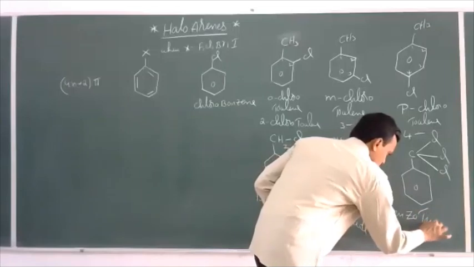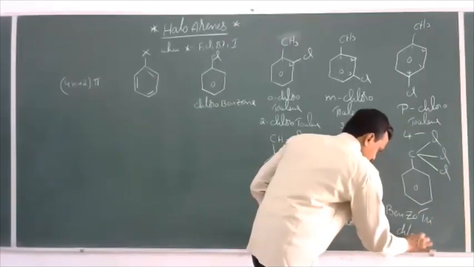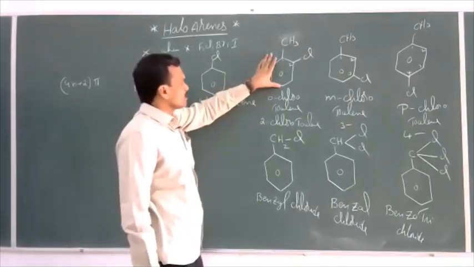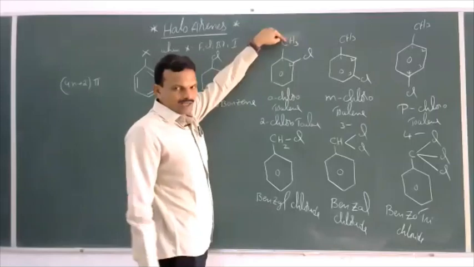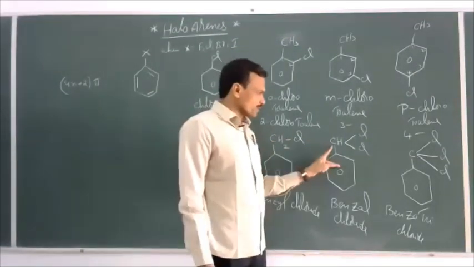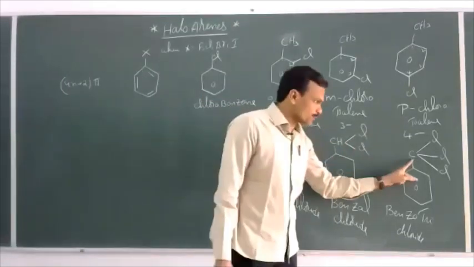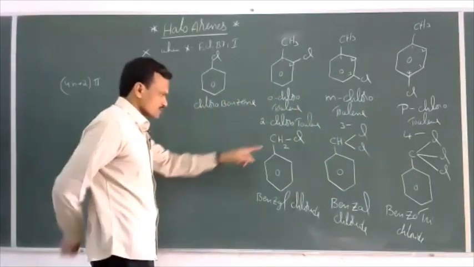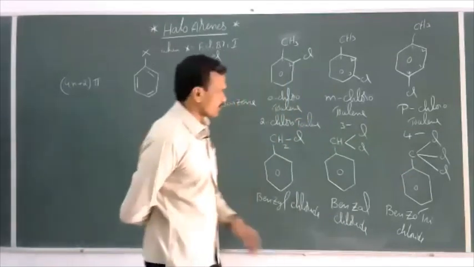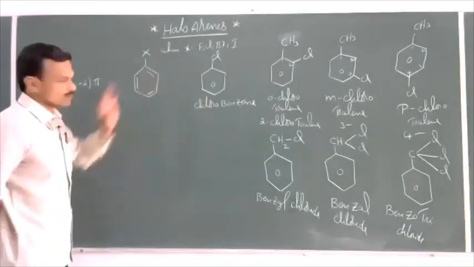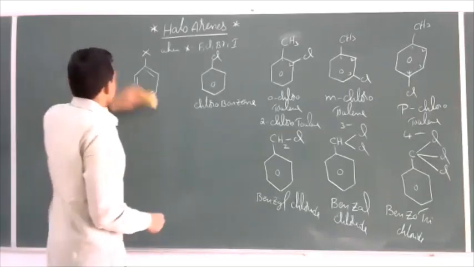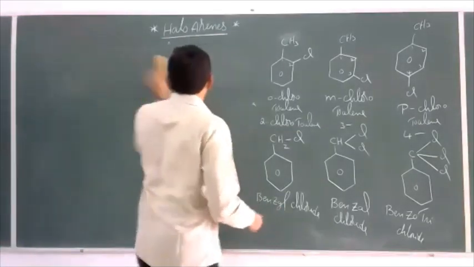This is named benzotrichloride. So in toluene, at the alkyl carbon, if one hydrogen is replaced, that is called benzyl; two hydrogens replaced, benzal; and three hydrogens replaced, benzo. So benzyl chloride, benzal chloride, benzotrichloride. So this is regarding some names of the aromatic compounds. Now let us see the dihalo derivatives.